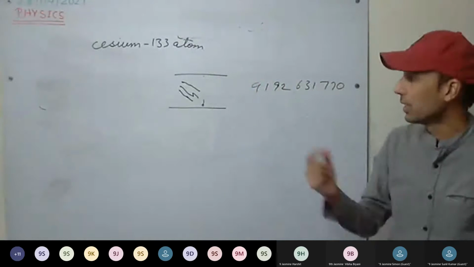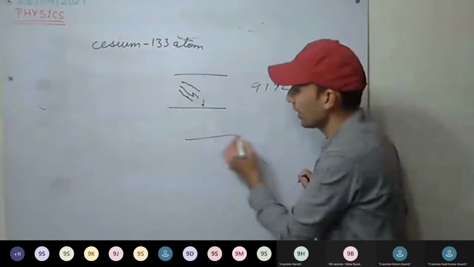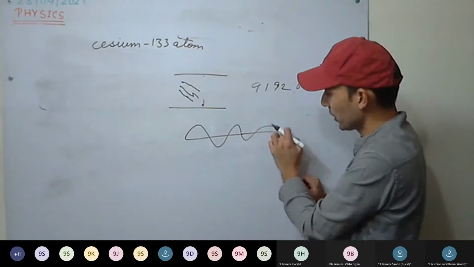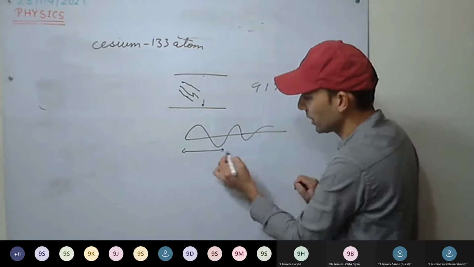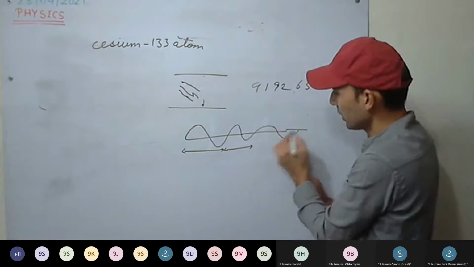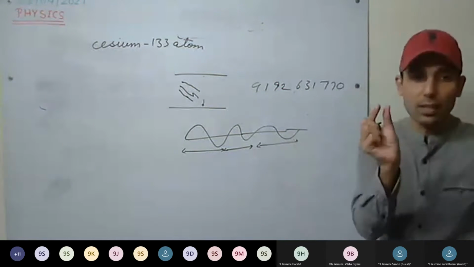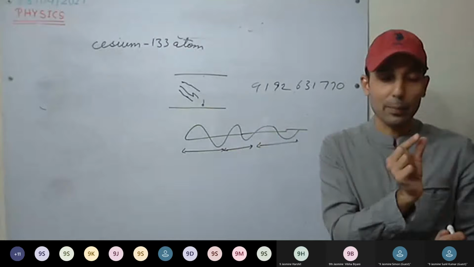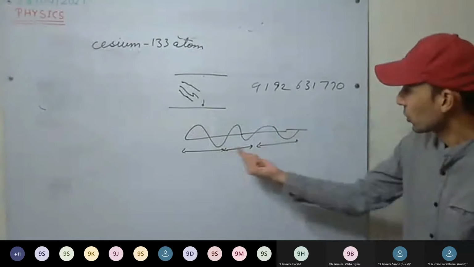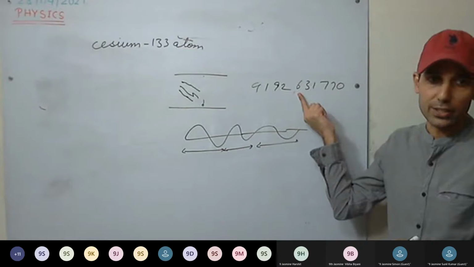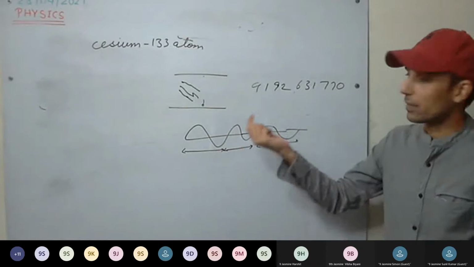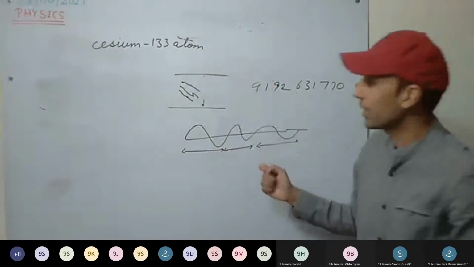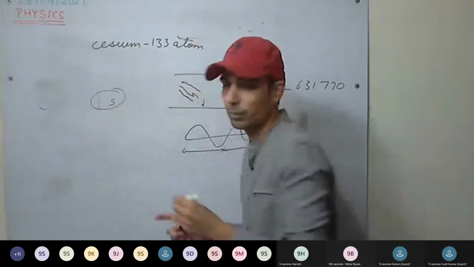This is one vibration from here to here, this is the second vibration, the third vibration. We are counting these many vibrations of radiation, and the time taken for these many vibrations is taken as 1 second.